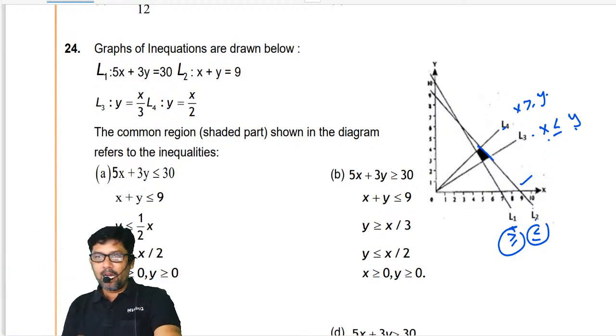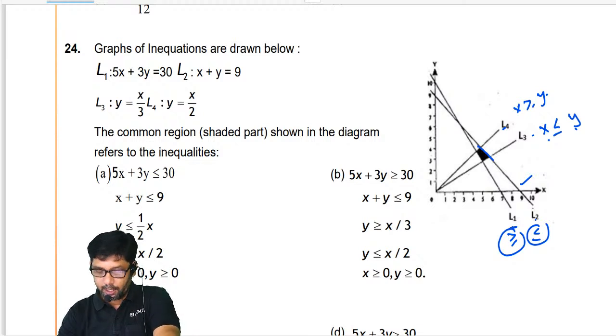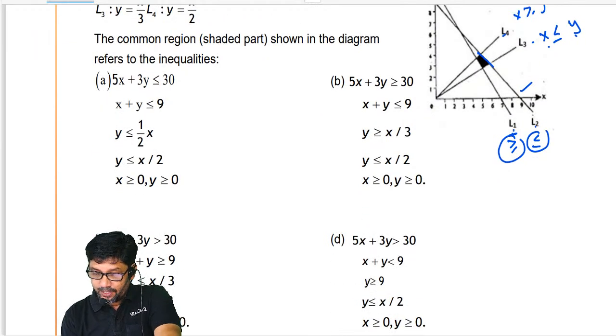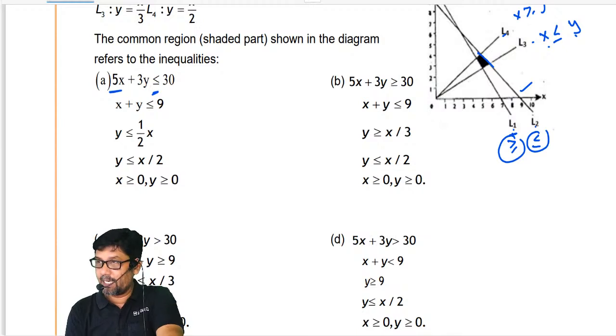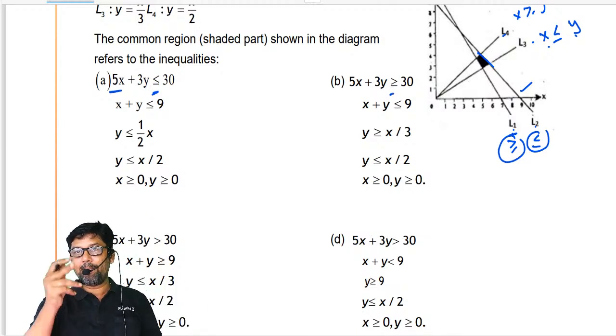My dear, are you doing anything else? No, nothing. You are just looking at the graph, seeing where the shaded region is, and accordingly finding it. I don't know how many of you are learning it for the first time. If you are learning it for the first time, this is the best method I can tell you, my dear. Now, first, L1 is greater than or equal to. What is the first option? Less than or equal to. L1 is less than or equal to? No way. And B, what is it? Greater than or equal to. This can be my answer.